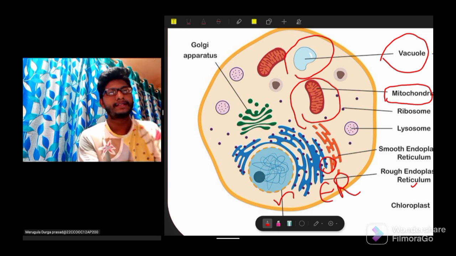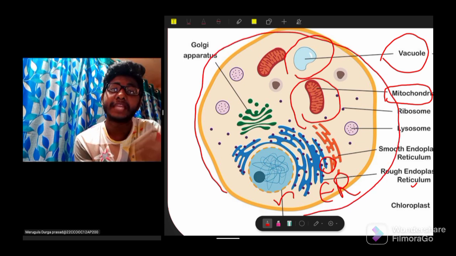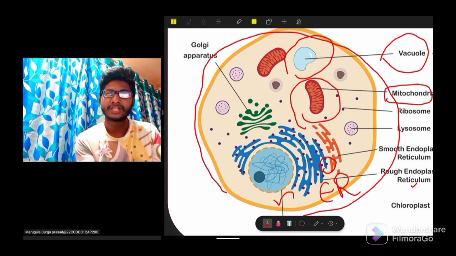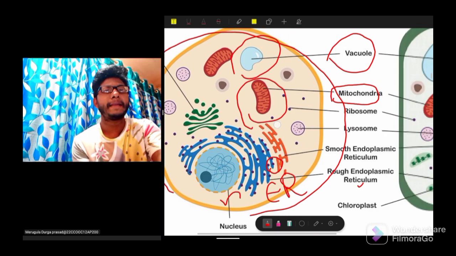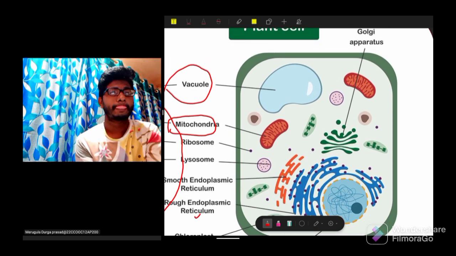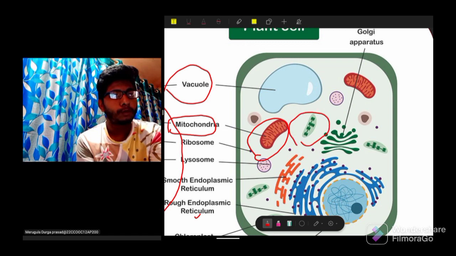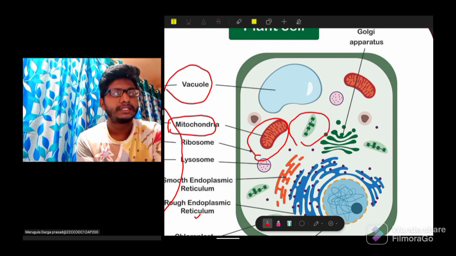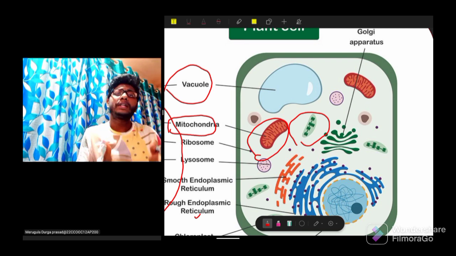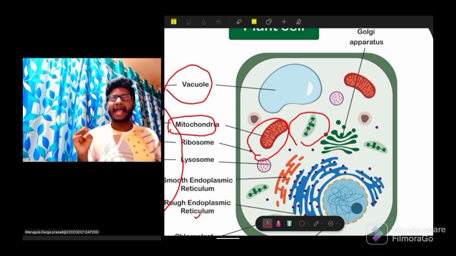So the outer membrane is called cell membrane. Here this is called plant cell, this is called mitochondria, this is called chloroplast, and this is called nucleus, endoplasmic reticulum. So what are the major differences between the plant cell and animal cell?